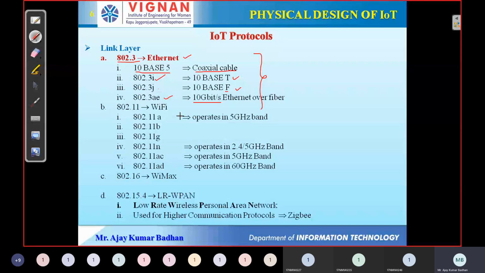Apart from that, we do also have something called Wi-Fi. So I think everyone is familiar with that, right? Wi-Fi is nothing but a wireless medium through which we get connected to the network, and we can try to transmit the data, or we can try to get the data, whatever is required. Well, it also has certain variations.